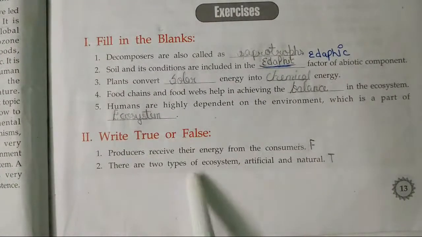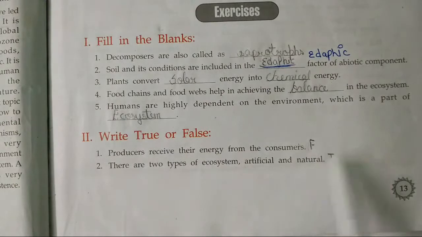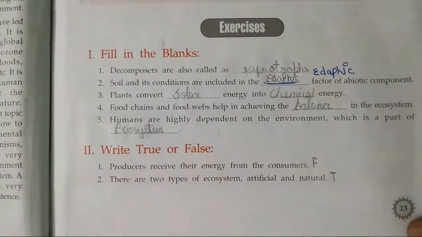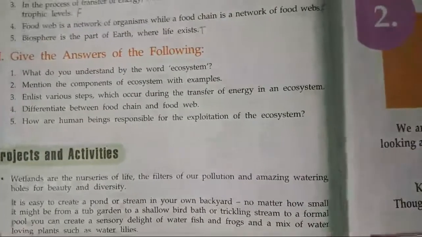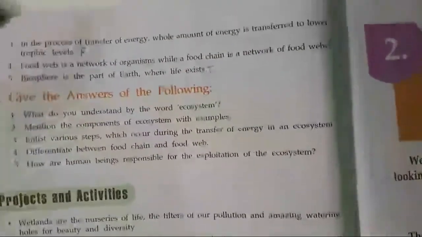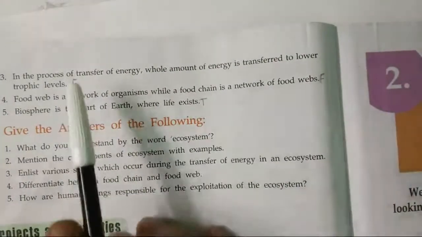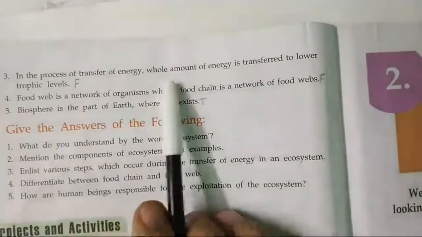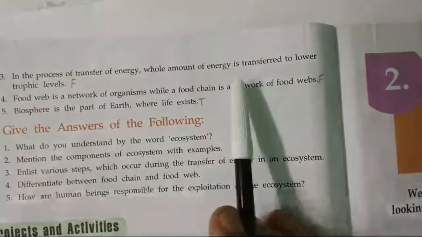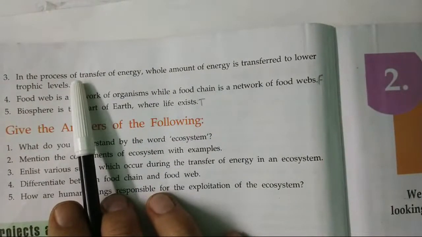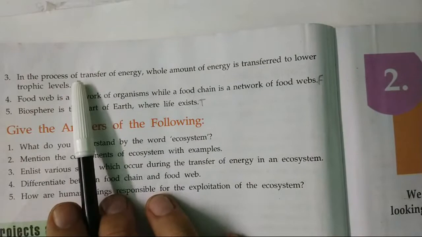There are two types of ecosystem, artificial and natural. We read this. What is an example of a natural ecosystem? The forest. And artificial is the aquarium, an example of artificial, and then there is a park or a small area. In the process of transfer of energy, the whole energy is transferred, so it never happens. Whenever the energy transfer takes place, there will be some energy which will be lost. So this sentence is false.